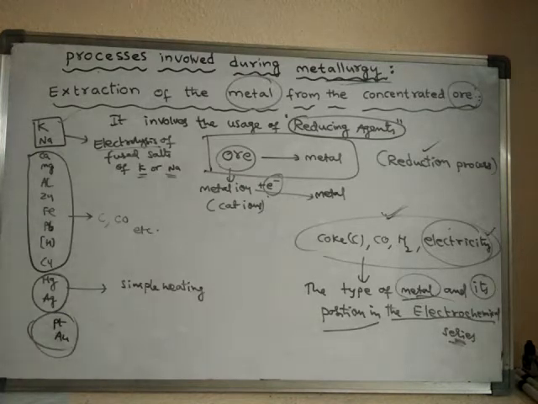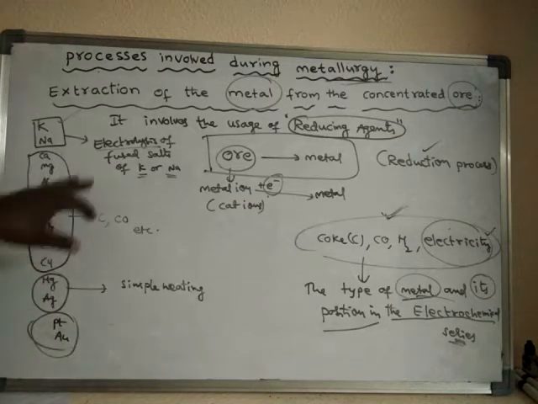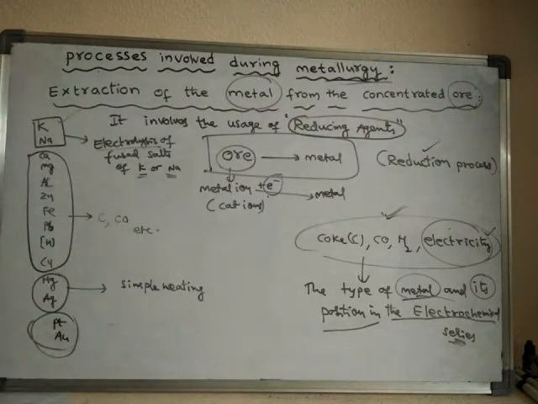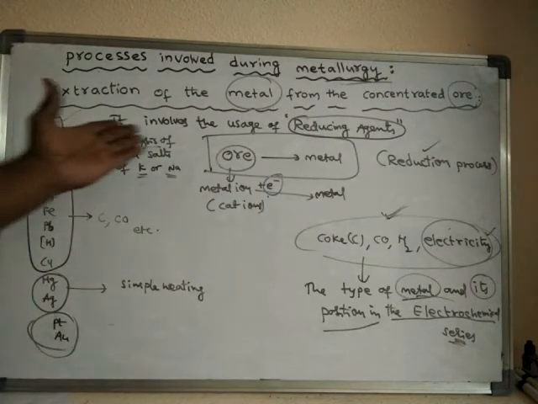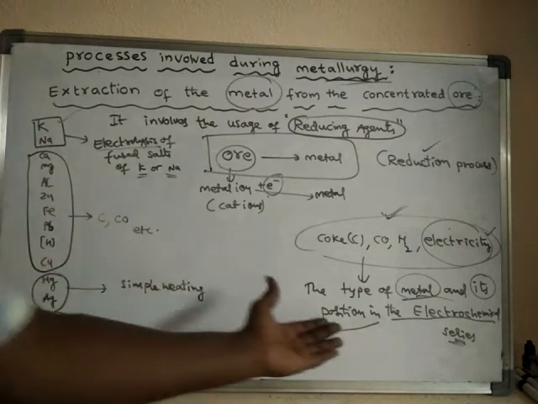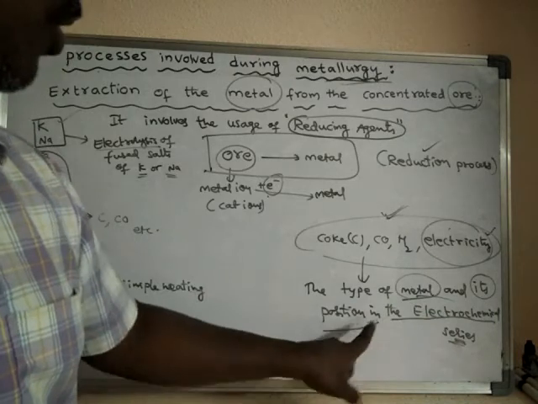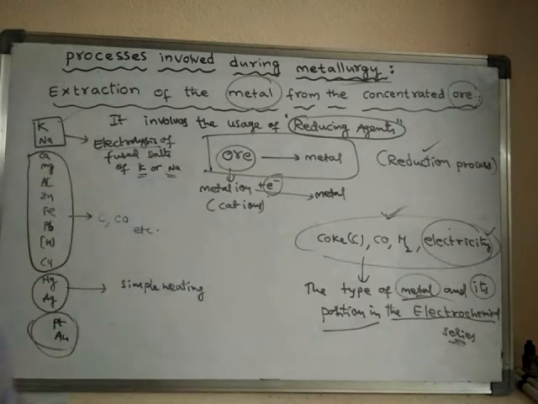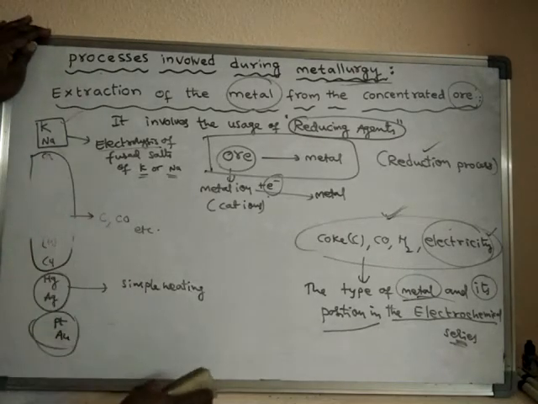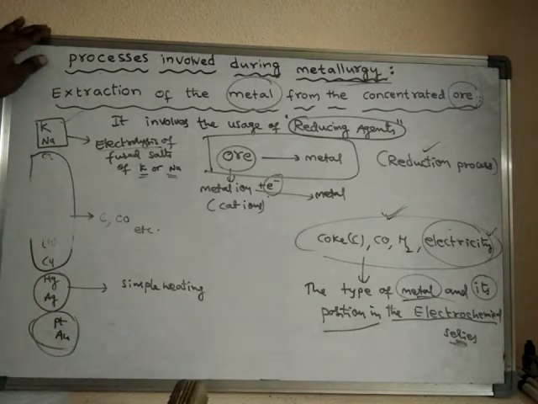Now we learn the different processes involved in the extraction of metal from the concentrated ore. These processes depend upon the position of the metal in the electrochemical series.